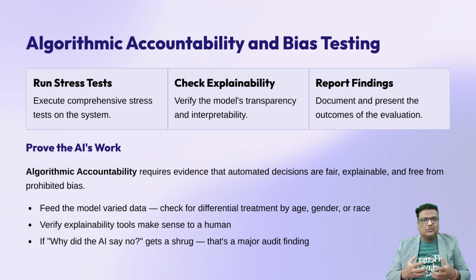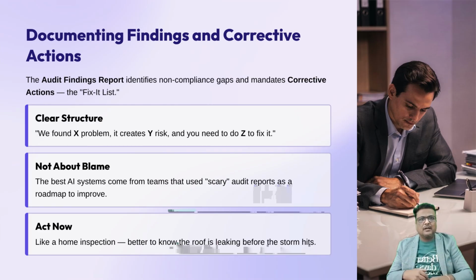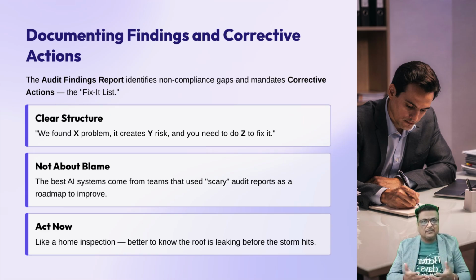Now, finding these issues is the goal, but we need a structured way to write them down so they actually get fixed, which leads us to the audit findings report. When the audit is done, we produce an audit findings report, a formal document that identifies non-compliance issues or gaps and mandates a set of corrective actions to bring the system back into alignment with the organization's goals. In simple terms, this is the fix-it list. This isn't about blaming people, it's about safety. Each finding should be clear. We found X problem, it creates Y risk, and you need to do Z to fix it.